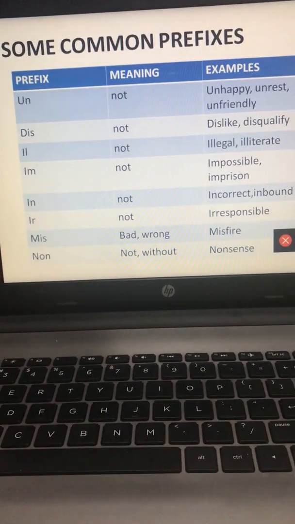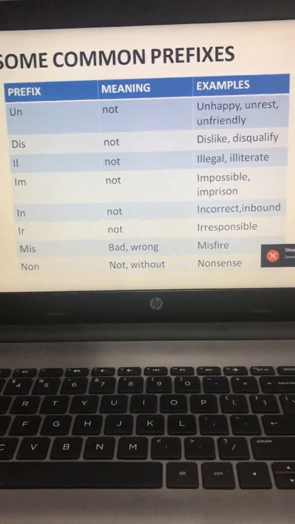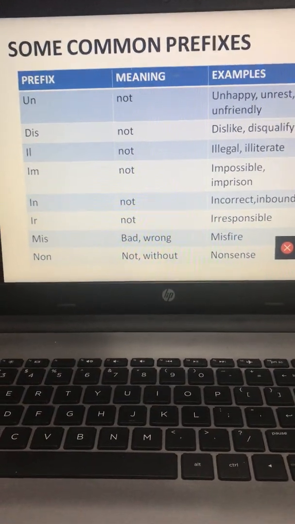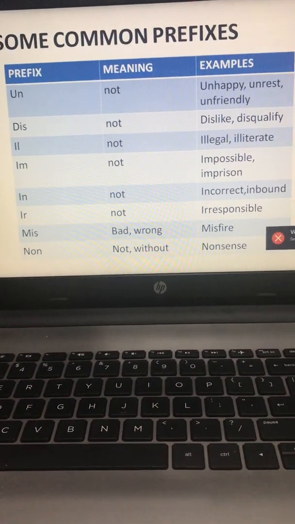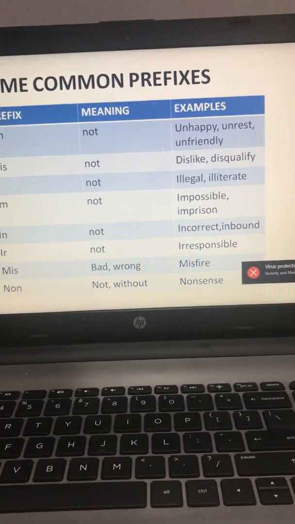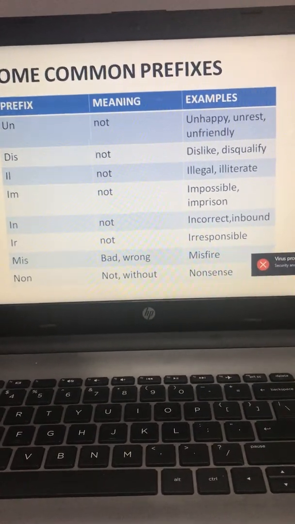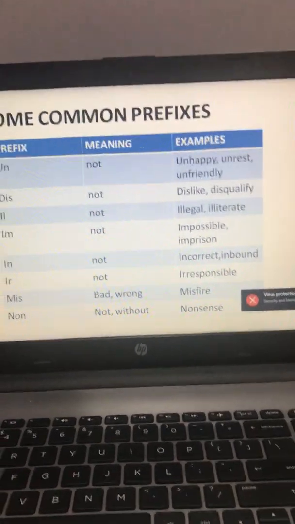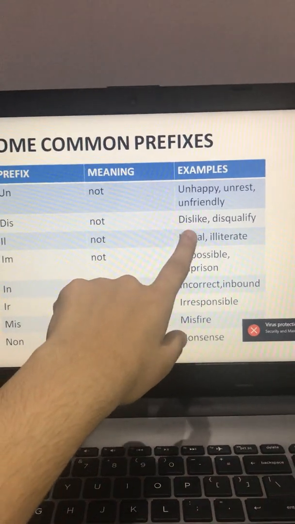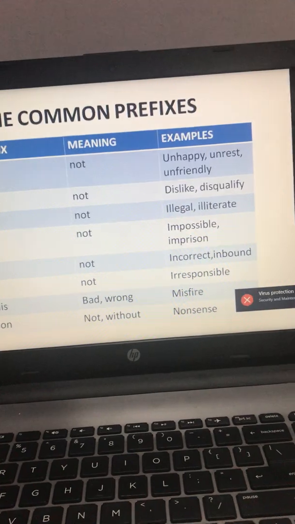Unhappy means not happy. Unfriendly means someone who is not friendly. Next is DIS. DIS means not. So dislike, disqualify, dishonest. You just have to add DIS in the beginning. That is the prefix, and the root word will come after the prefix.